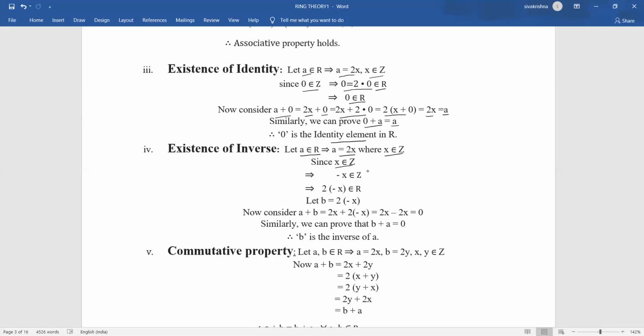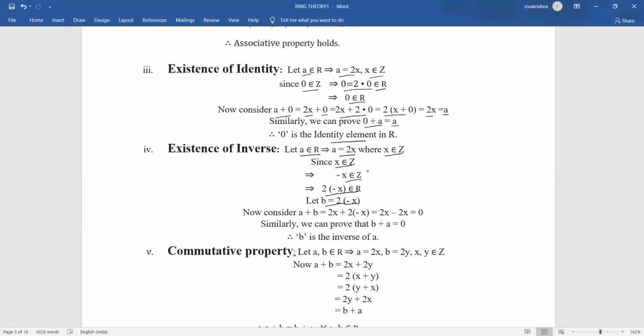Whenever x belongs to Z, we can write minus x also belongs to Z. Clearly, whenever 2 belongs to Z, minus 2 also belongs to Z. In the same way, whenever x belongs to Z, minus x belongs to Z. And whenever minus x belongs to Z, we can write 2 into minus x belongs to capital R. If you want to write an element in capital R, first of all, we require an integer. Here I am getting minus x belongs to Z, so that I can write an element in capital R, and that is 2 into minus x.